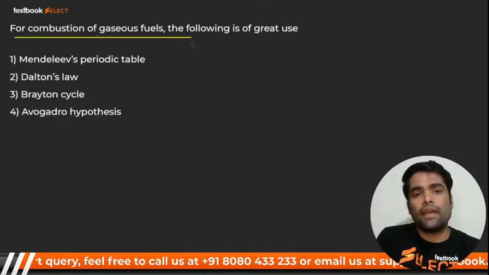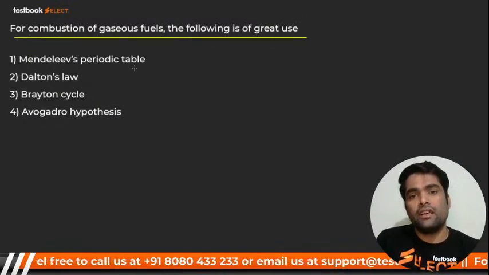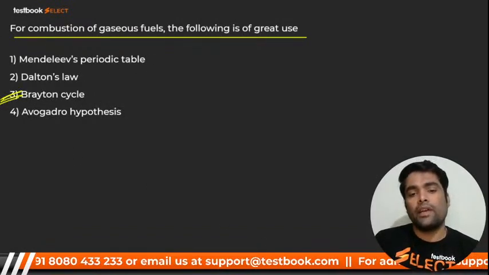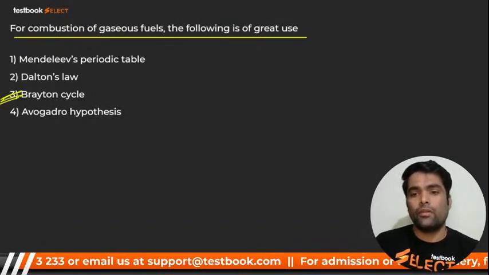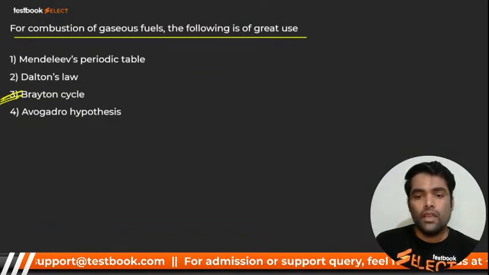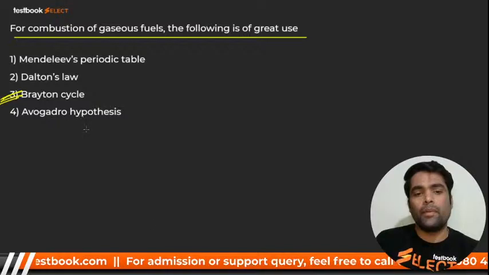For combustion of gaseous fuel, the following is used: the Brayton cycle, gas turbine. Brayton cycle. Very good. It should be Brayton cycle. Here I go for next.